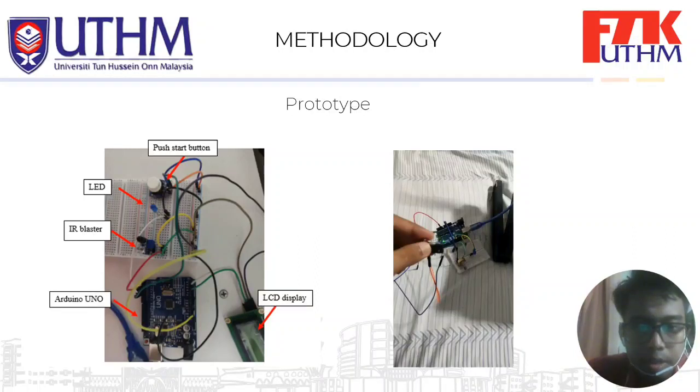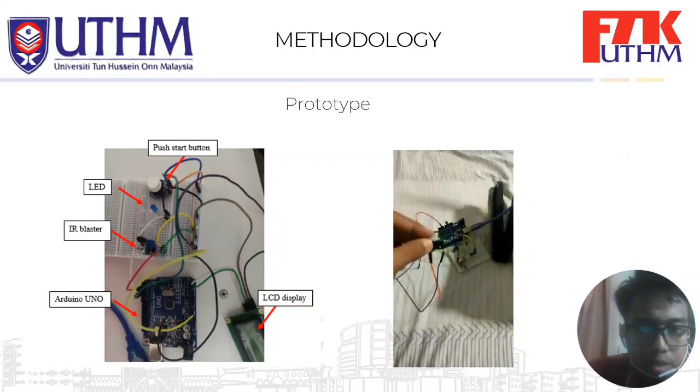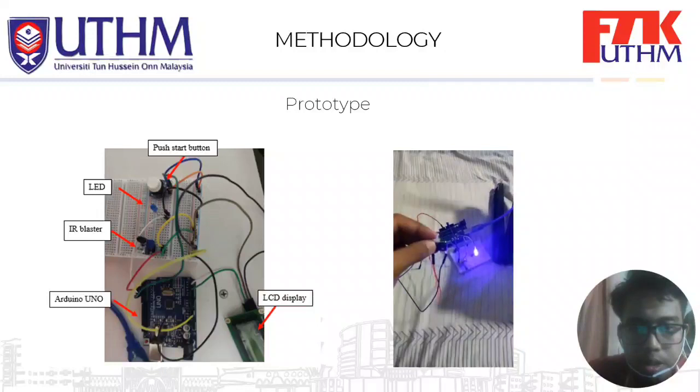This is the demo of the prototype. This prototype has an LCD display to show that the engine is stopped and the RPM reading, and an Arduino Uno. Then we have the IR blaster, LED, and push start button. This prototype is for the engine to stop, and with the limit switch and the LED on, it means that the engine is started.